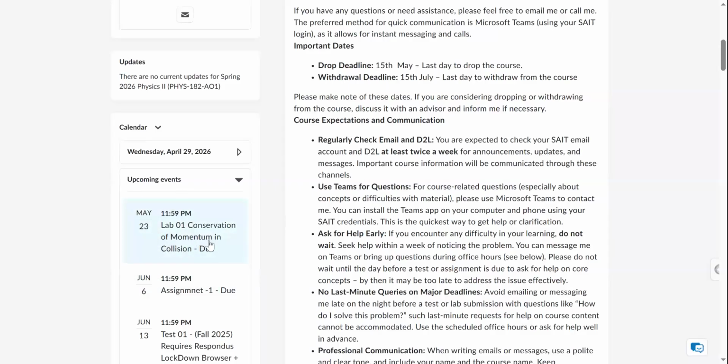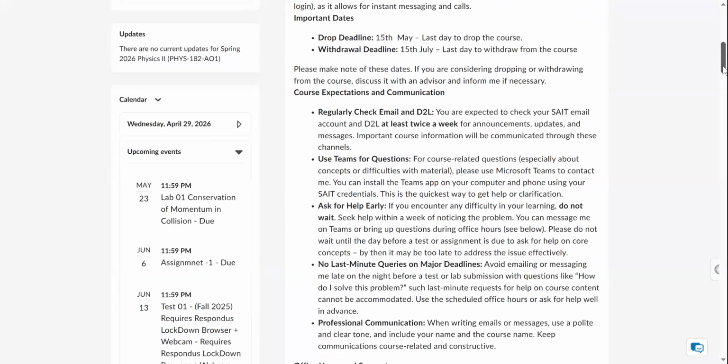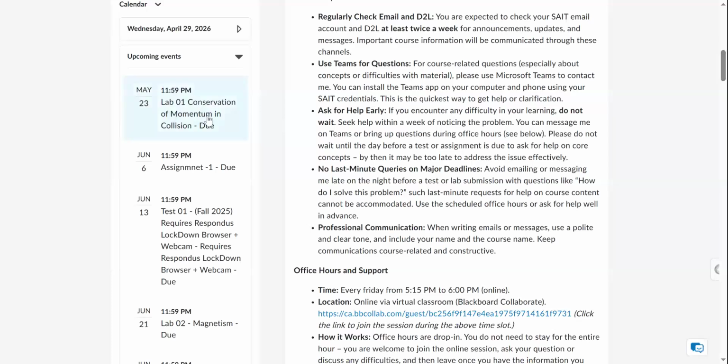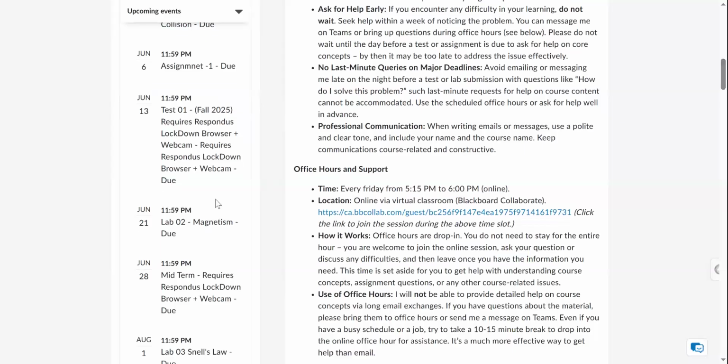This is the due date for the lab, and if someone wants to start it, they can start right away. This is the due date for the assignment. You can download it and work on it, but I highly recommend you first study the material and then go into doing these labs. For labs, you will get three chances. For assignments, you can do it on your own and submit it before the 6th of June, the first assignment. In the same way, there are other deadlines down here. And the midterm is an important date. Make sure you keep an eye on these dates.